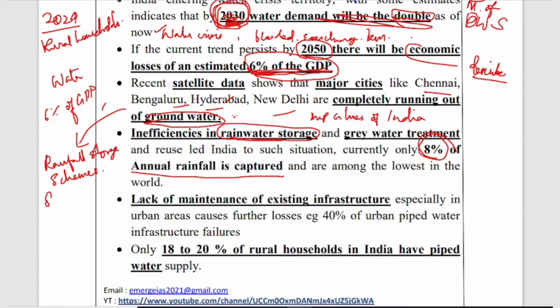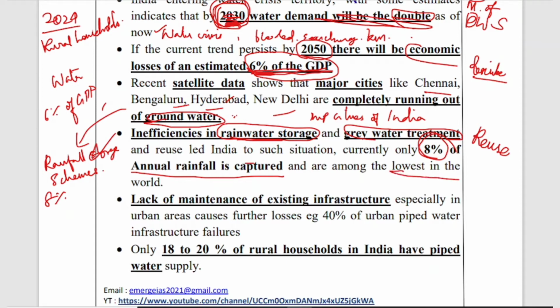And grey water treatment generally means the reuse of water. Once used, we have to collect the wastewater or grey water, treat it in plants and then reuse it. Inefficiency in facilities like rainwater storage and grey water treatment has led India to such a situation. Currently only 8% of the annual rainfall is captured, as I mentioned above, and we are among the lowest in the world.